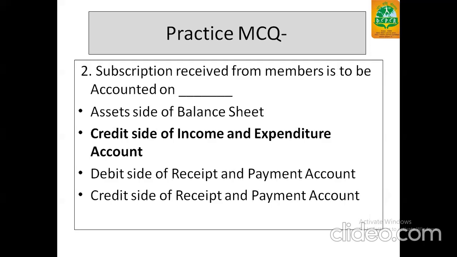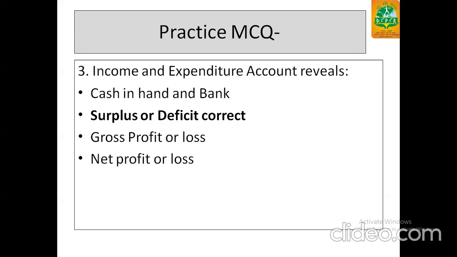Second question: subscription received from members is to be accounted on. First point, asset side of balance sheet. Second is credit side of income and expenditure account. Subscription received is an income, which is on the right-hand side of the format of the income and expenditure statement. Hence, the credit side is the correct option for the subscription received from the members.